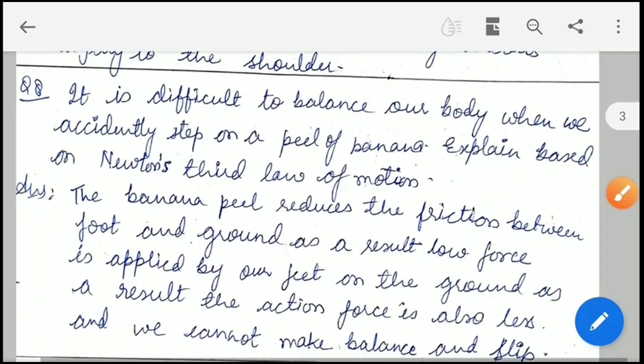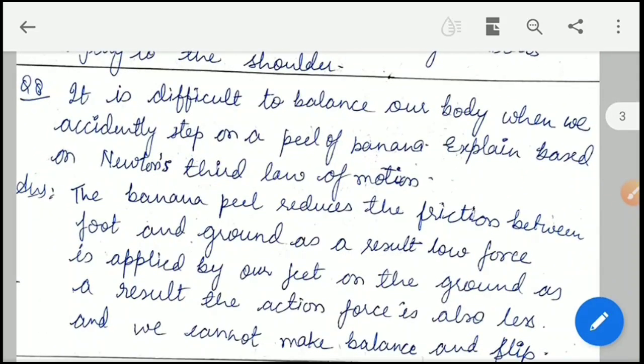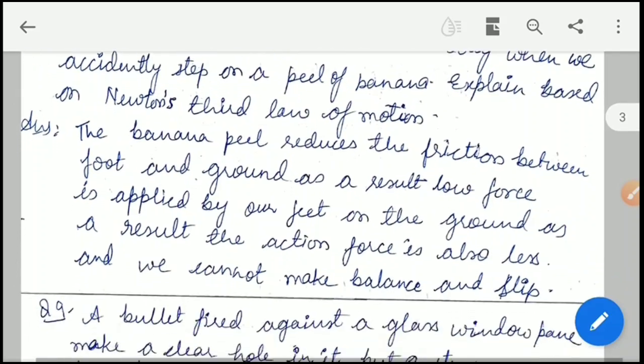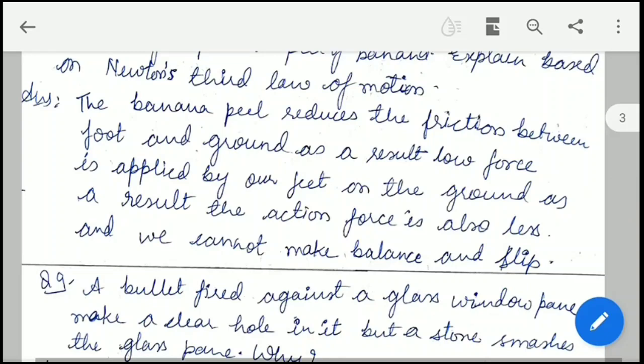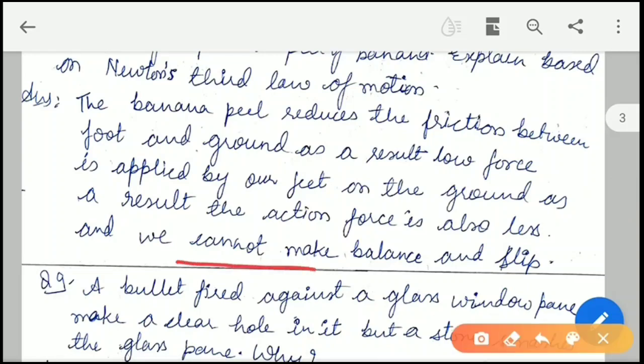Now the next question is, it is difficult to balance our body when we accidentally step on a peel of banana. Explain based on Newton's third law of motion. We know that the banana peel reduces the friction between the foot and the ground. It makes the ground slippery. As a result, a low force is applied by our feet on the ground. As a result, the reaction force is also less and we cannot keep balance and slip.